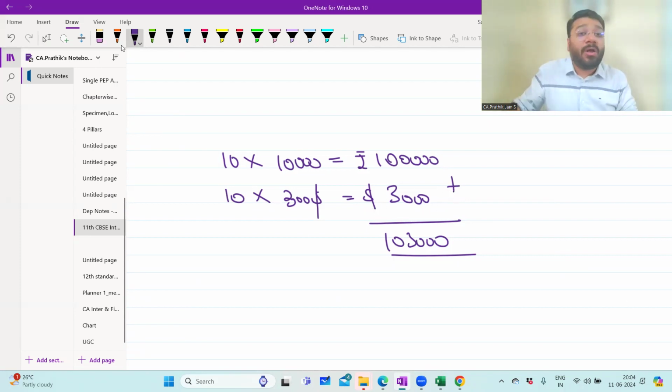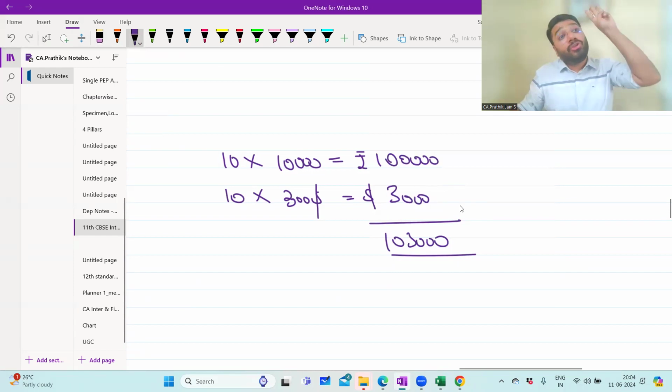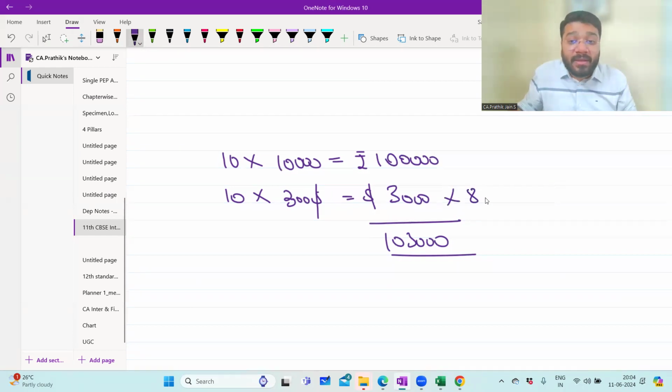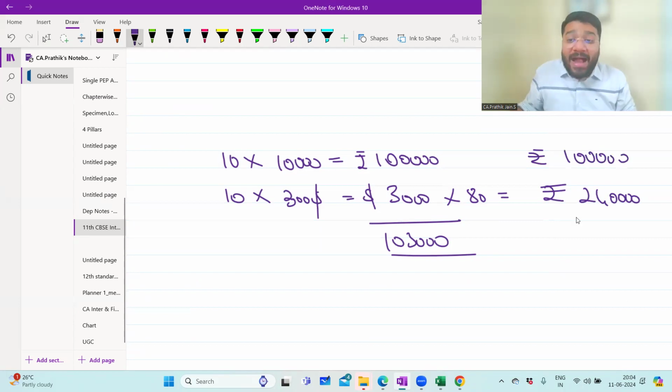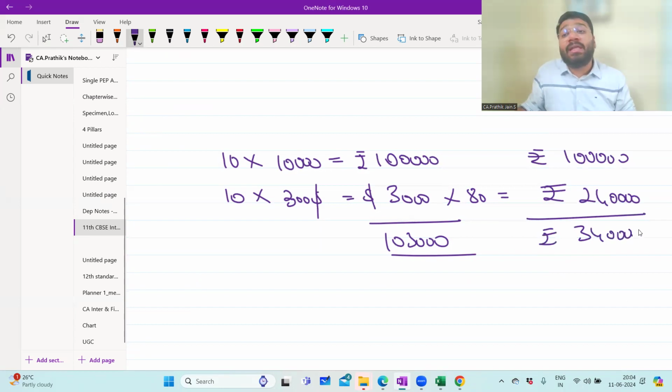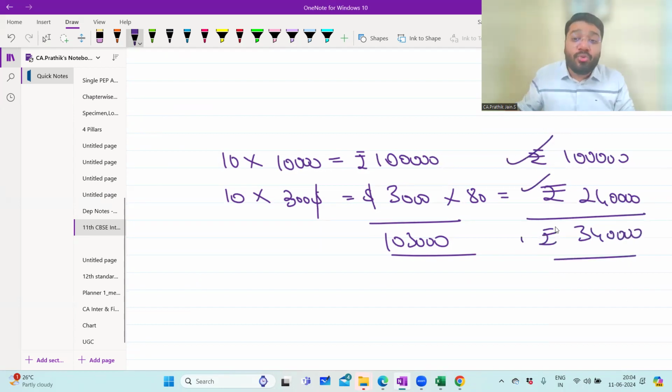This is $3,000, and the value per dollar is 80 rupees, so multiply by 80. That gives rupees 2,40,000, and this is rupees 1 lakh. If I add these two, my total purchase is worth 3,40,000. Now this makes sense, because both are in a common unit of measurement.